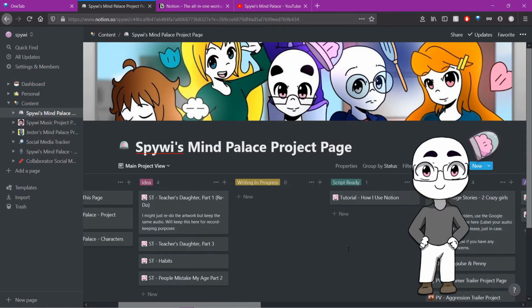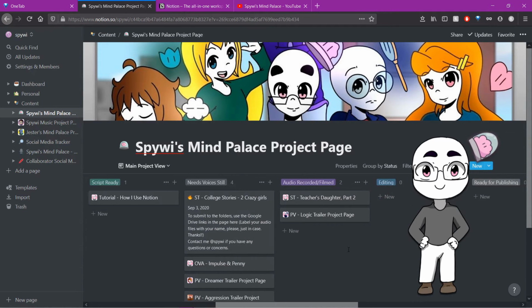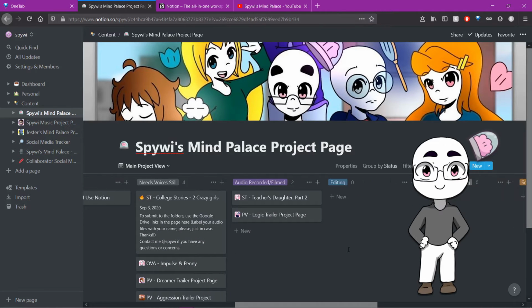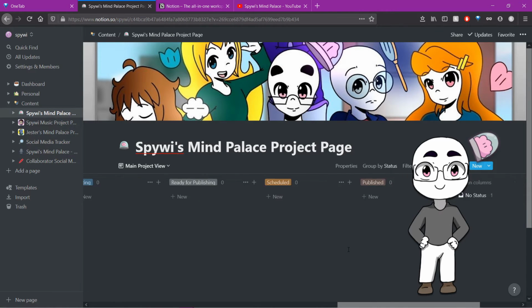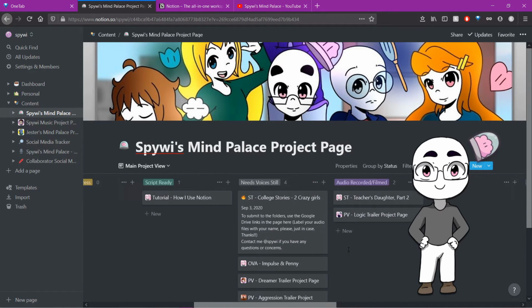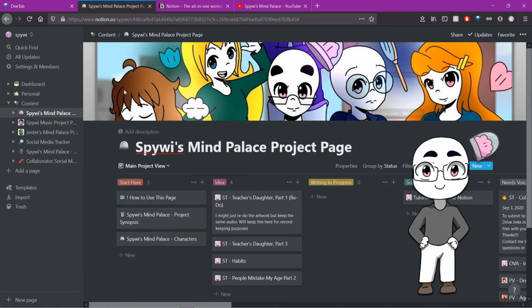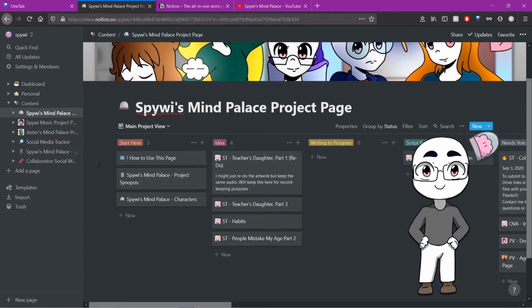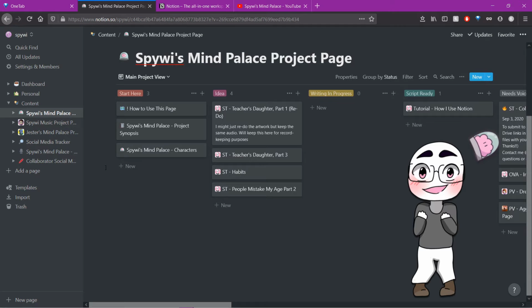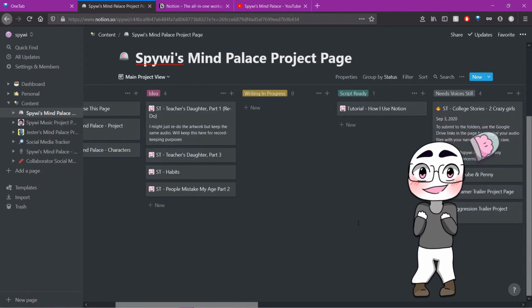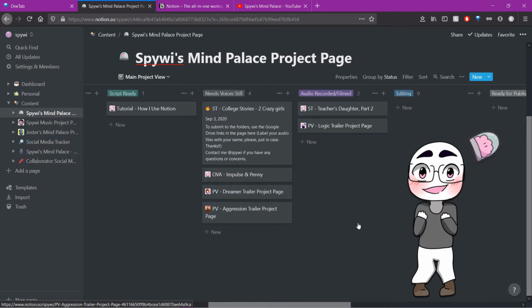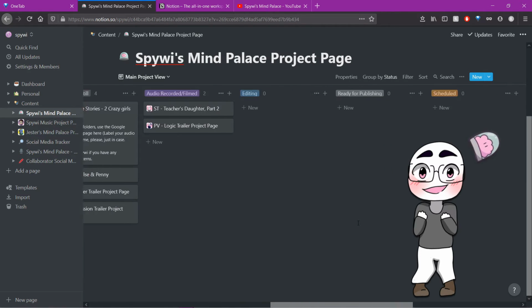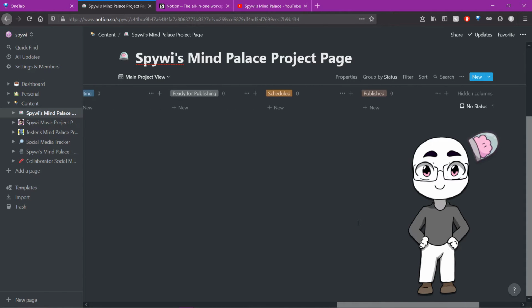So if we launch Notion to the page here, we can see the overview of all the projects that I have stored here for Spywi's Mind Palace. Each of these little blocks are its own separate project page, and I can move them back and forth to each of these categories. I've got idea, writing in progress, script ready, needs voices still, audio recorded/filmed, editing, ready for publishing, scheduled, and published. It's a pretty simple concept, really.